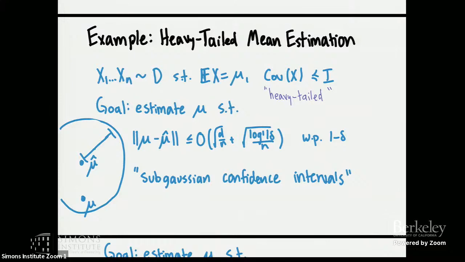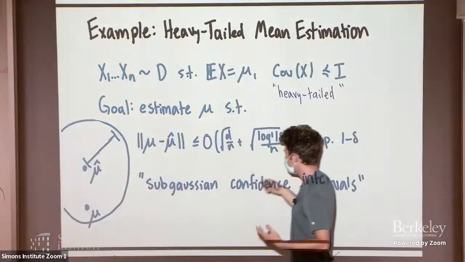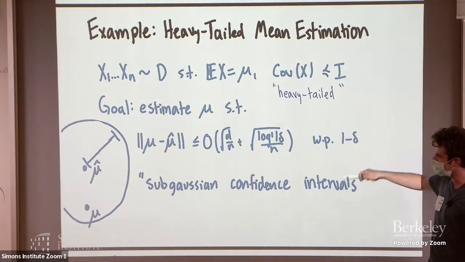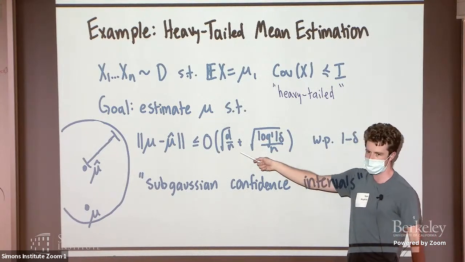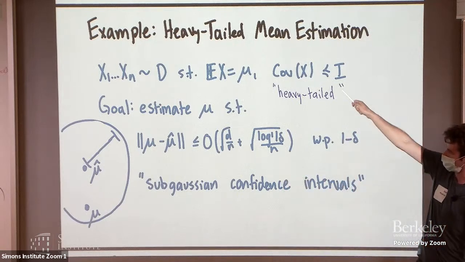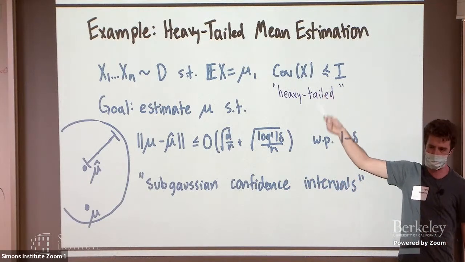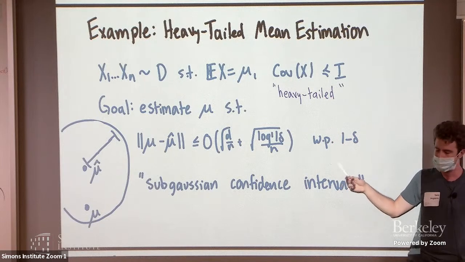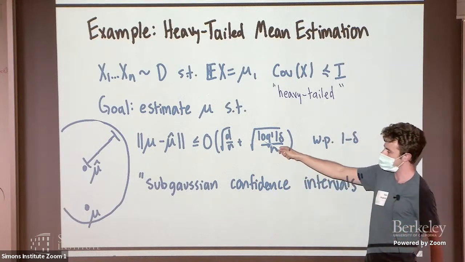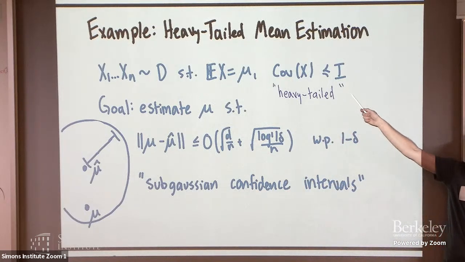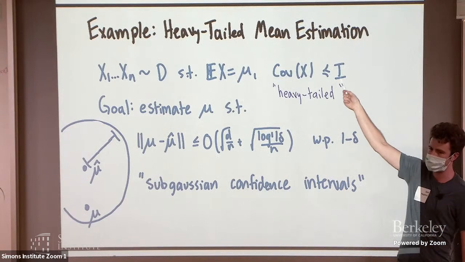I would like to estimate the mean by some estimator mu hat, and I would like to get small confidence intervals for the mean. So I'd like mu hat to be close to mu with good probability, with probability like 1 minus delta. The reason for this funny expression, this is the distance that you should be, is that this is the distance you would be from the mean if you made a stronger assumption, that the vector is Gaussian, and you used the empirical mean, which would be the optimal estimator. So these are the best confidence intervals that you can hope for. And the question is, can you do this while making much weaker assumptions on the underlying random variable, if you just assume that it has bounded covariance?